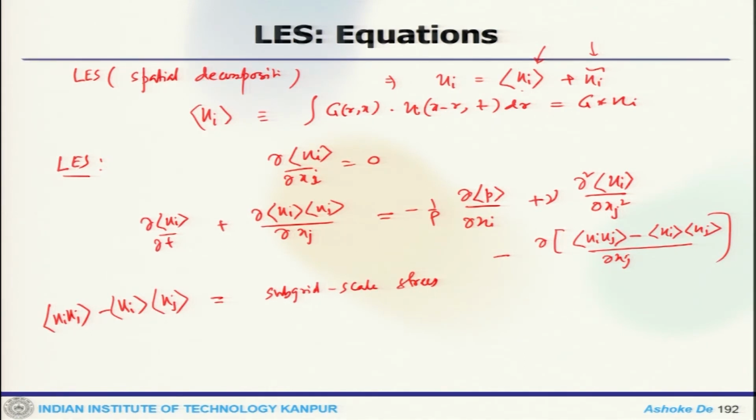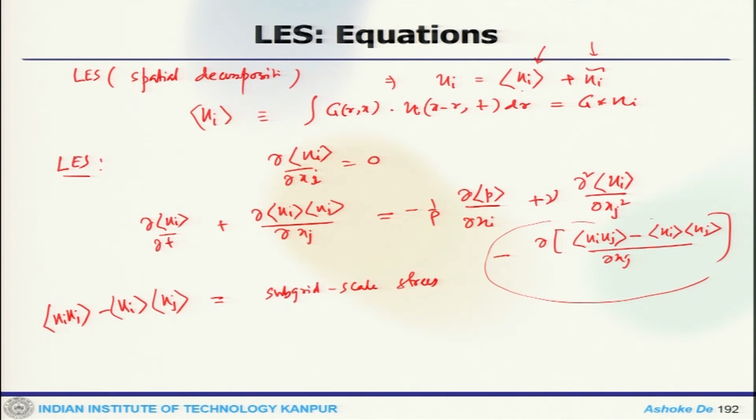If you look at the equation system, this is continuity and momentum, and this is the term which remains unclosed. So, a closure is required for this, and a very popular model was proposed by Smagorinsky, initially developed in 1963, and later modified by different people.